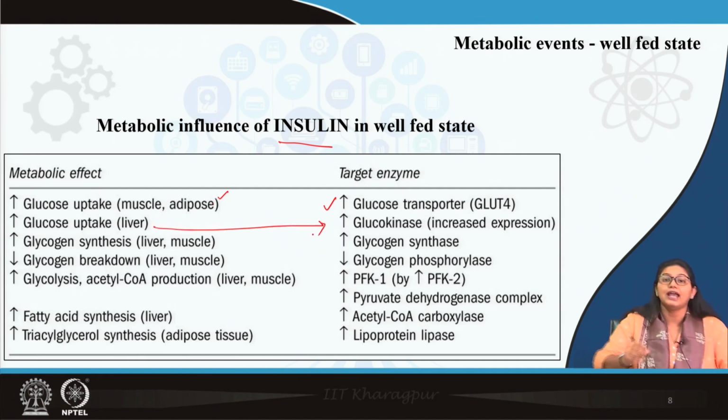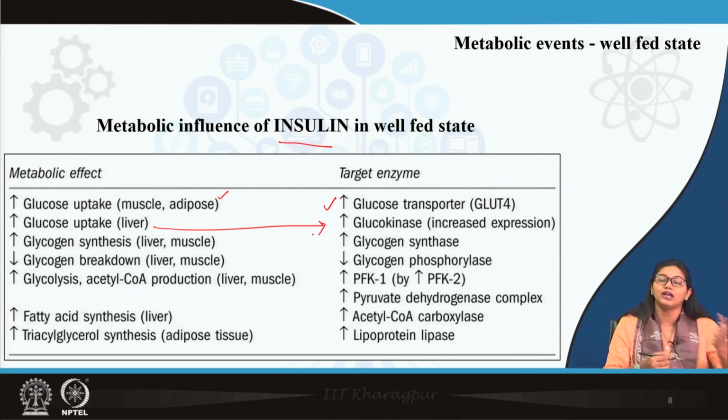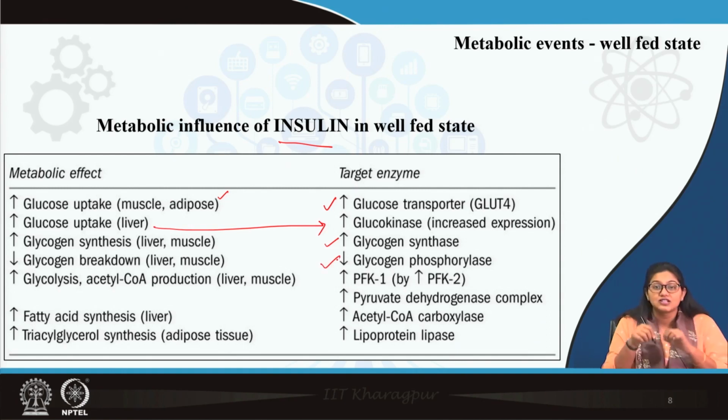How? By enhancing the activity of glucokinase. Remember, more glucose is converted to glucose 6-phosphate via glucokinase, so more influx of glucose inside the liver occurs. Similarly, it enhances glycogen synthesis via glycogen synthase enzyme. Glycogen breakdown is prevented because glycogen phosphorylase is depressed.